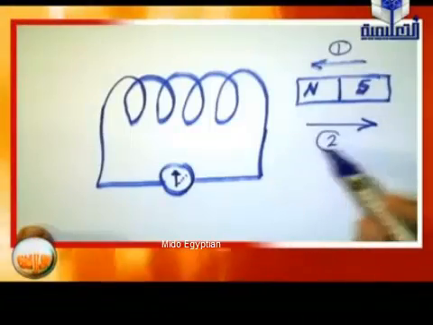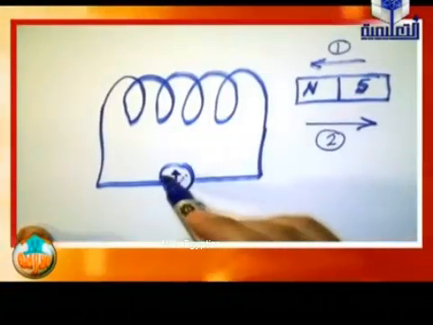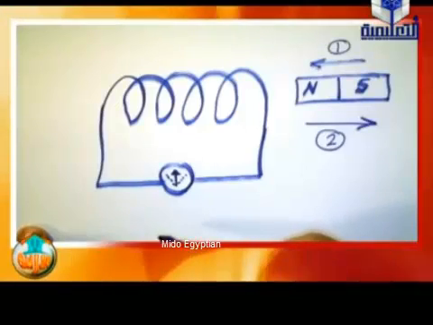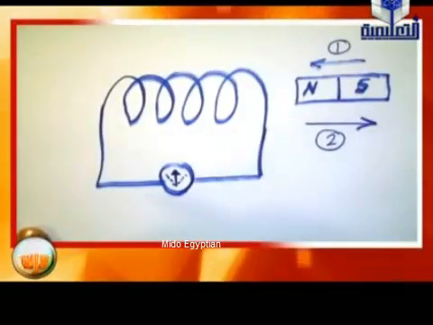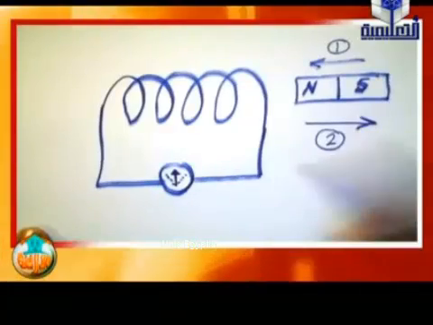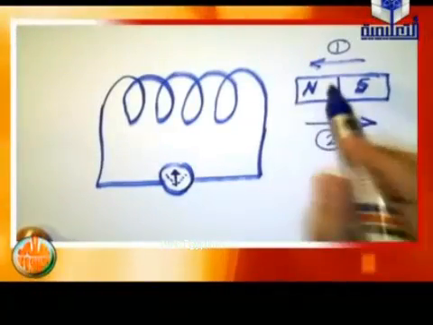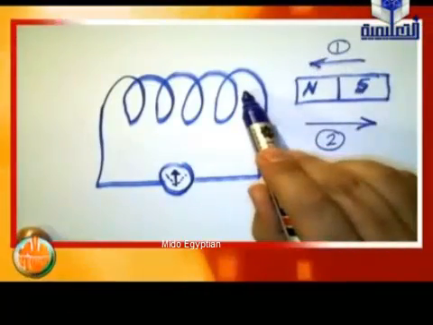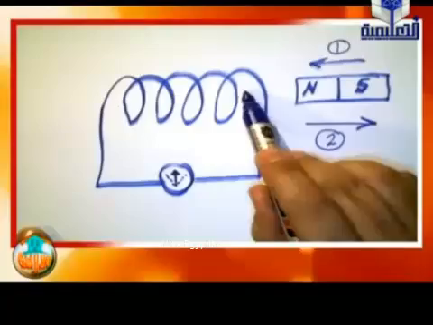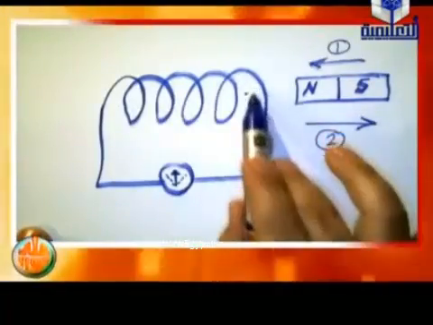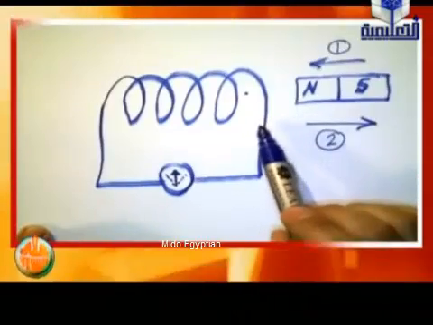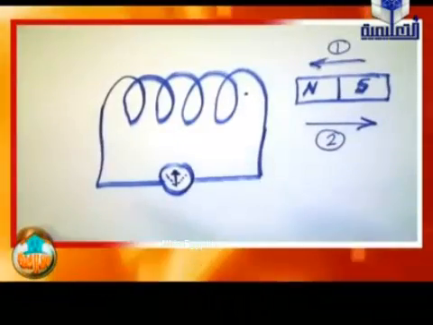so that is the first step. Second step, what will happen? The pointer deflects in the other, or opposite, direction. How and why? Because when the magnet moves toward the turns of the coil, a magnetic field is produced due to the induced current passing through the coil.